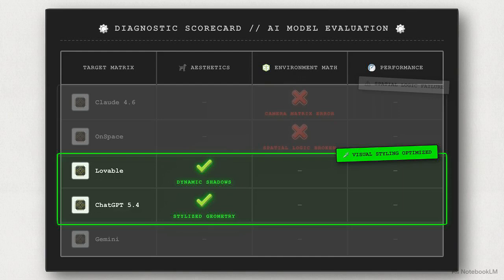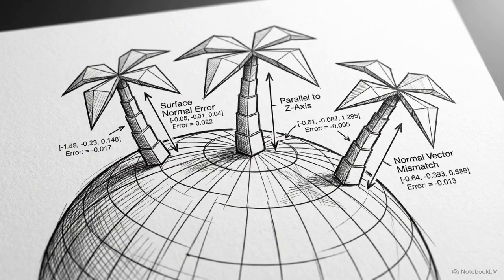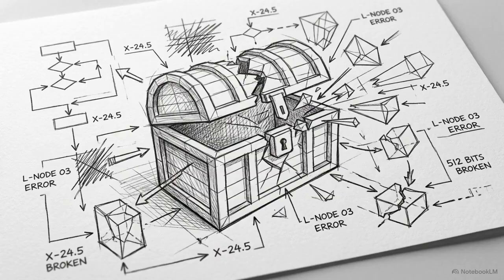Looking at Lovable and ChatGPT 5.4 thinking, both models score highly in the visual styling column. These two successfully write the code to generate stylized worlds, complete with dynamic shadows and recognizable characters. However, they struggle with surface normals. In ChatGPT's generation, you can see a spherical map where the palm trees grow perfectly vertical in world coordinates, rather than pointing outward from the sphere's surface. Current reasoning models prioritize visual aesthetics, but they still stumble on the precise vector math required to build a functional